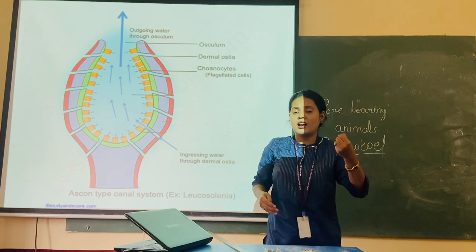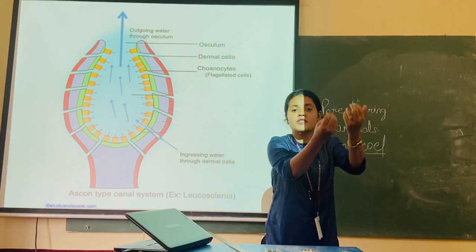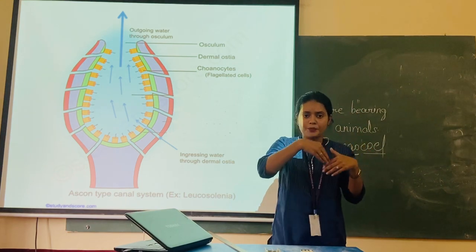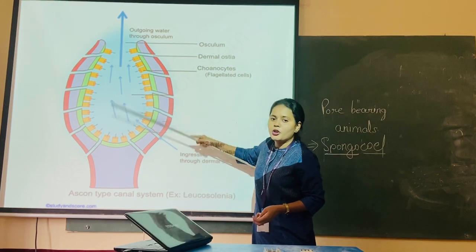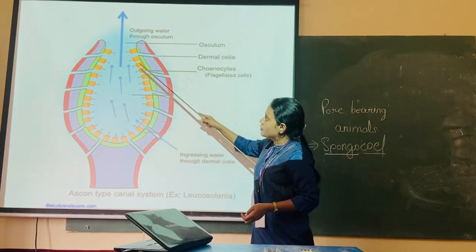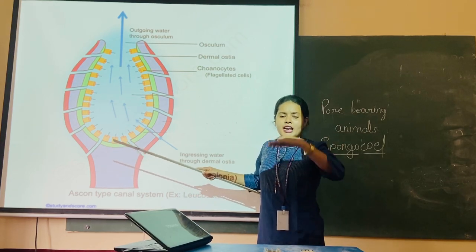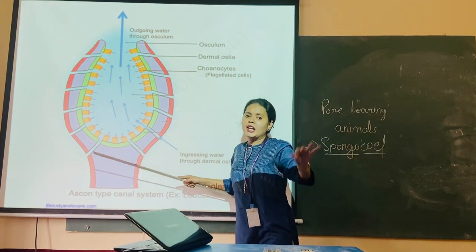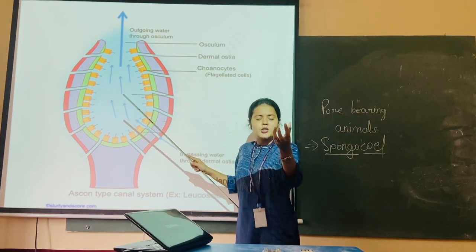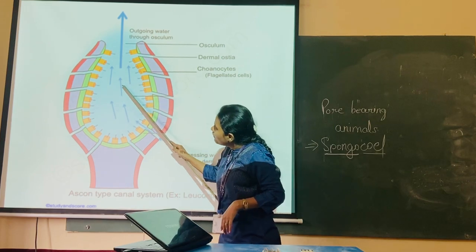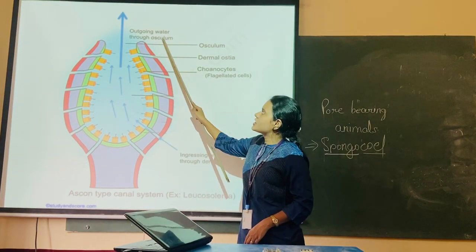For example, the exchange of gases. For example, a particular cell requires oxygen. The oxygen will be taken up from the water to that cell. So this is helping in the movement of the water. Got it? So I told you about choanocytes. Now one entire process is done. Whatever food is required, gases exchange has taken place. Food is also digested by the cells. Whatever is not required will be moving out from the opening, and that opening is called osculum.